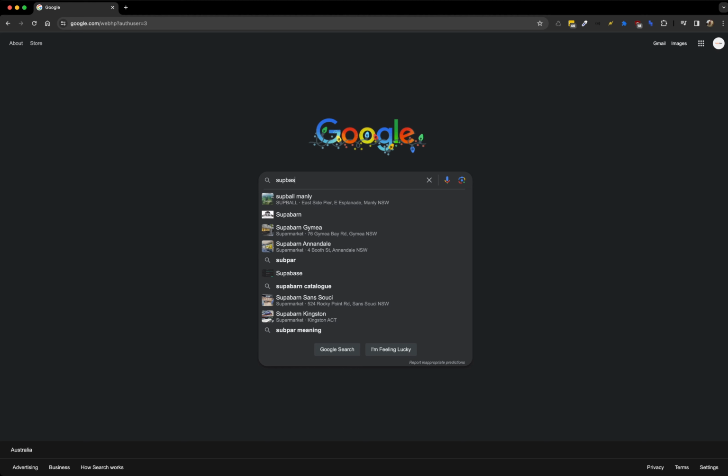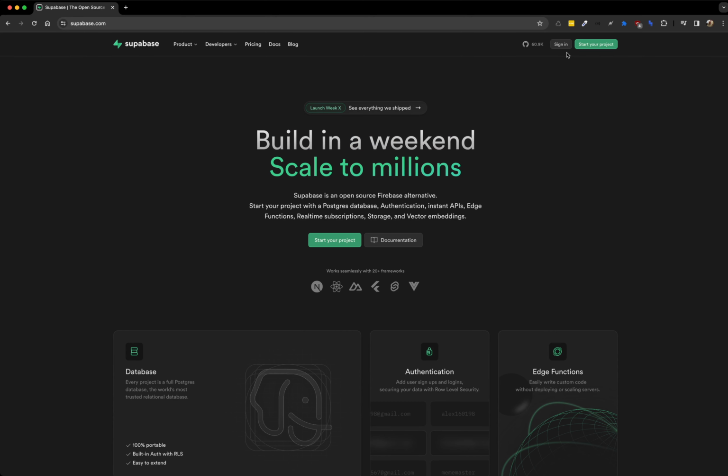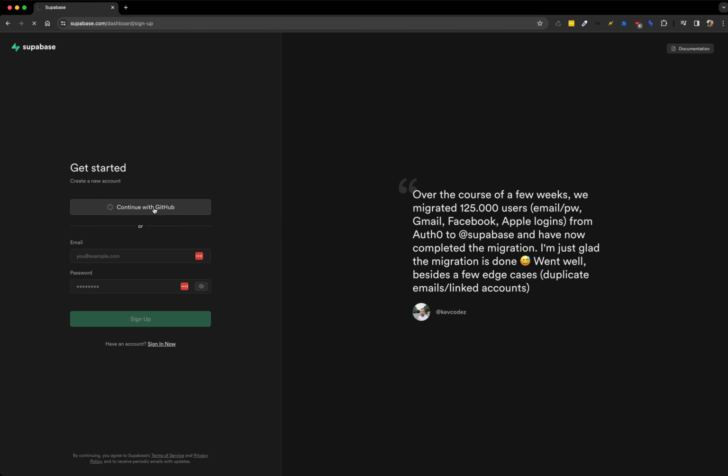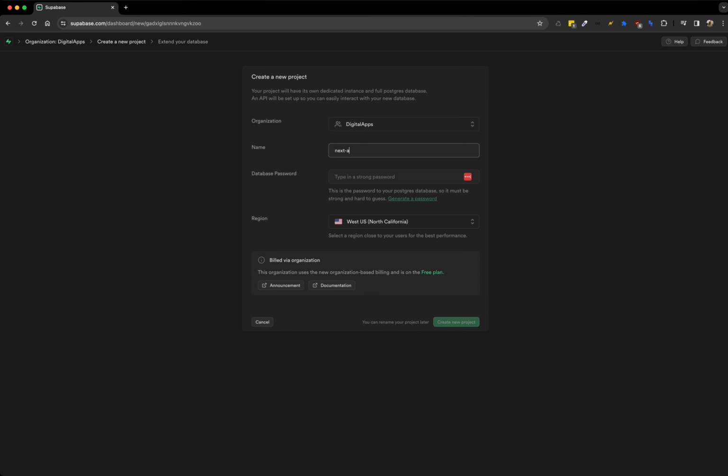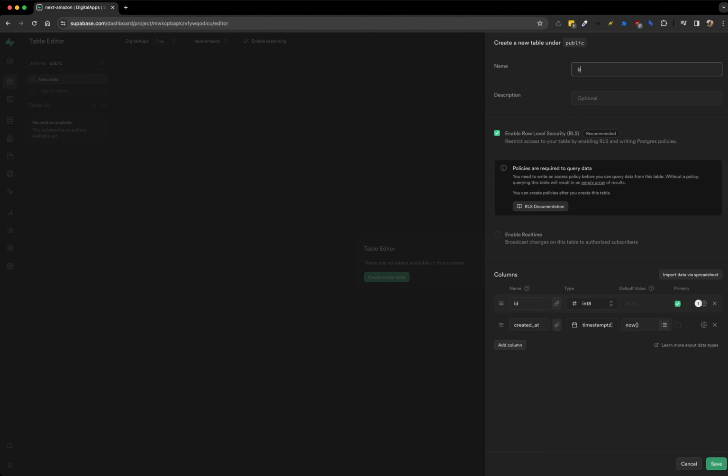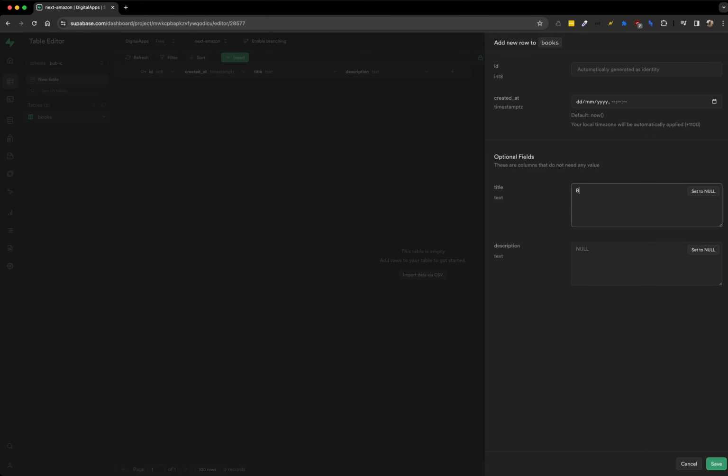Before we get started, make sure you have a Supabase account. If you don't have one yet, you can sign up using your GitHub account. Once signed in, add your organization, create an app, and set up a new table in Supabase. In your new table, create two columns, title and description, both of type text. After setting up the table structure, take the next step and populate it with a minimum of 2 records.